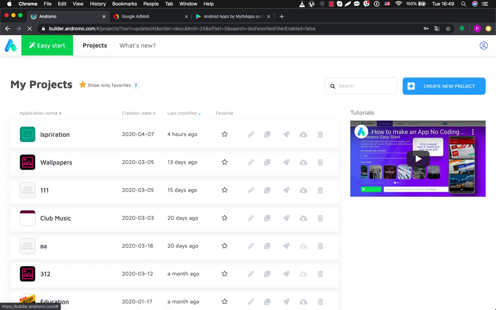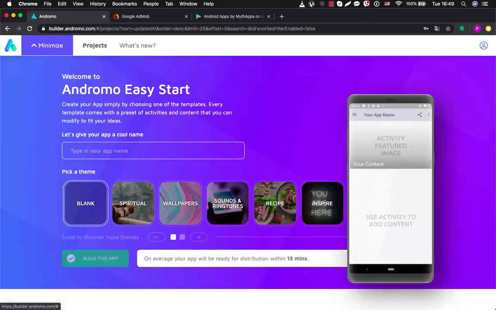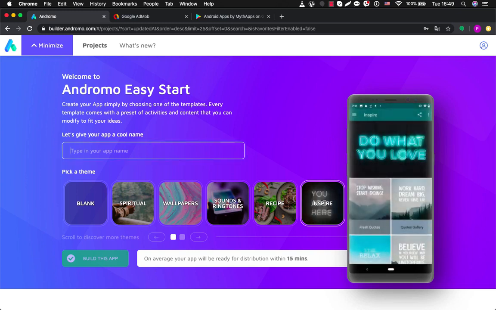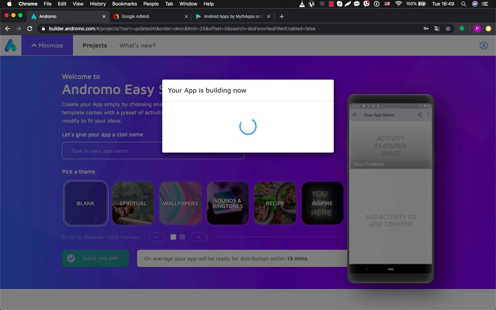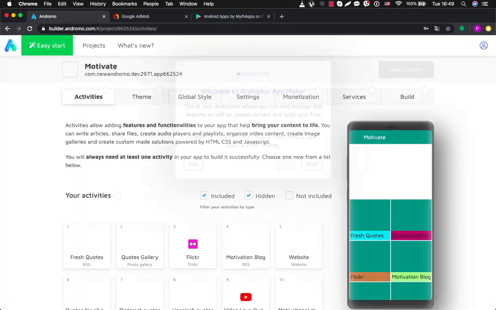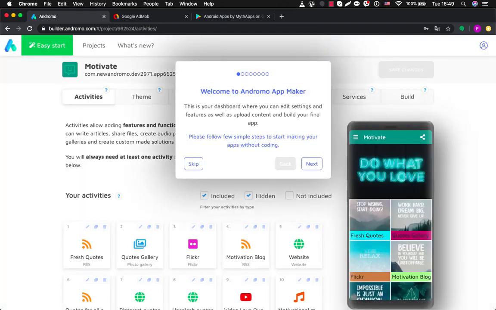Okay, I have logged in and I have already moved to my dashboard, but we want to start from an Easy Start. So let's choose the inspirational application, create some name for it, for example, Motivate, and we choose build this app. The building will take just a few seconds, and now you are in the Andromo dashboard.